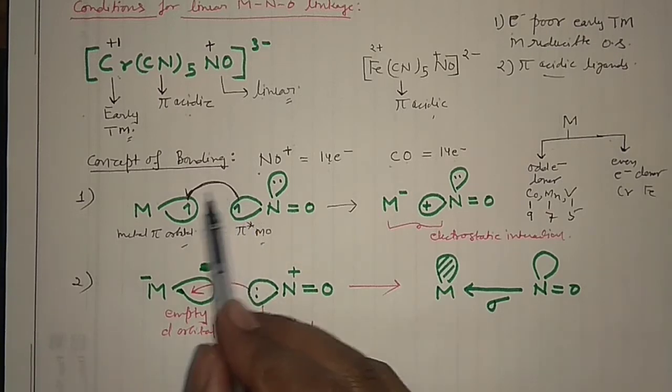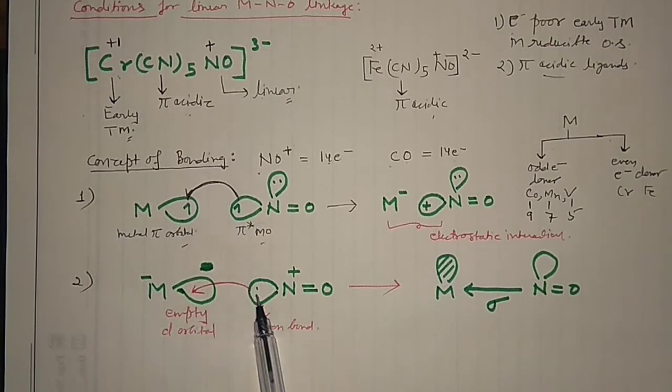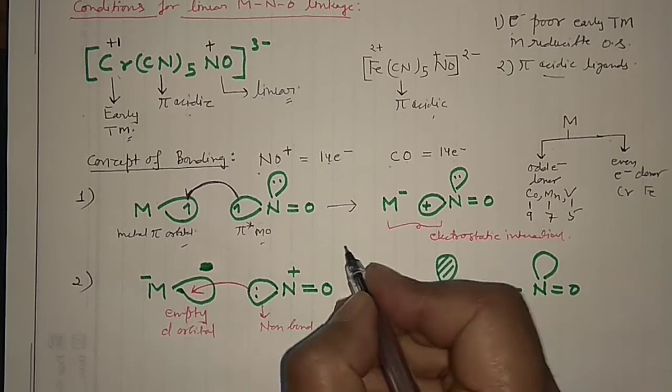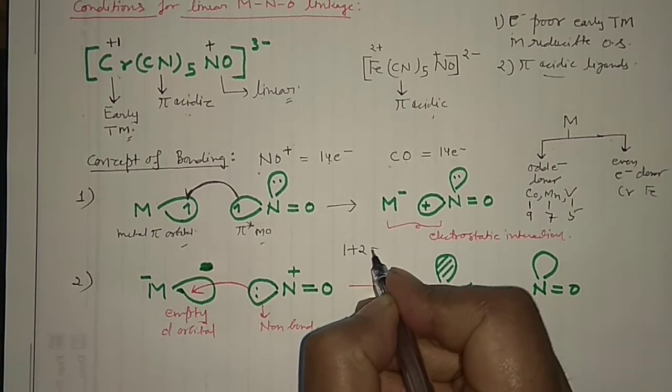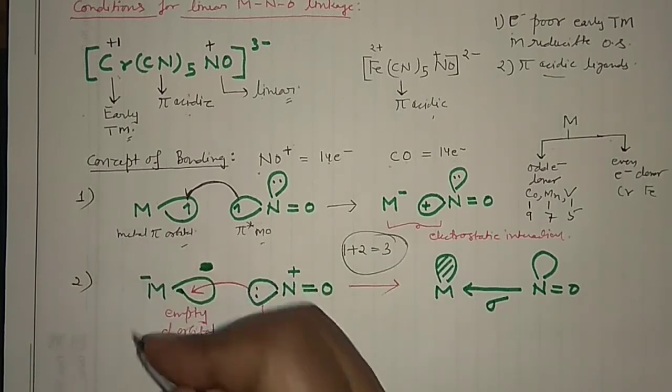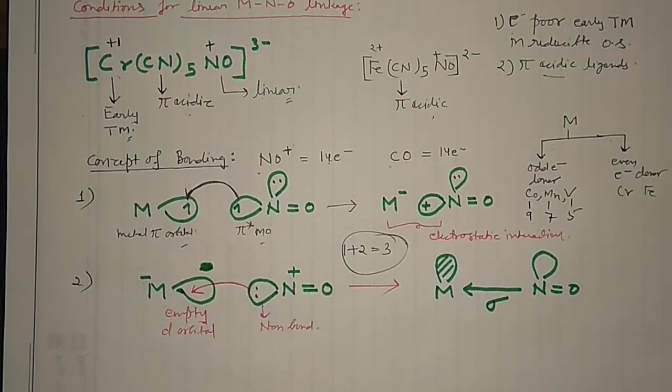First actually I have used this one electron, and then I have used a pair of electrons. So overall 1 plus 2 equals 3. So in the linear mode it is a 3 electron donor species, and this NO positive would be a very good pi acceptor due to the presence of the empty pi anti-bonding molecular orbital. So this was the case of your linear mode of bonding.